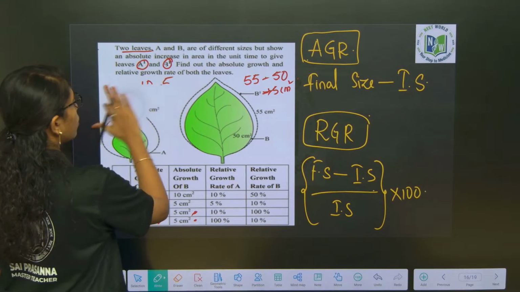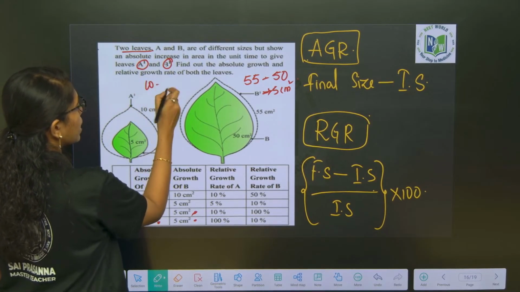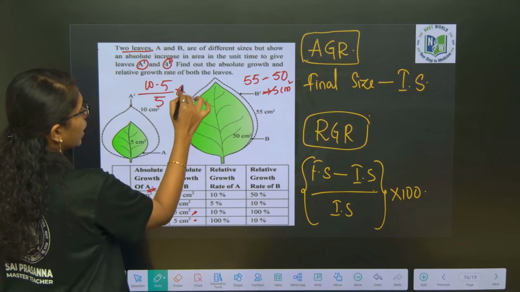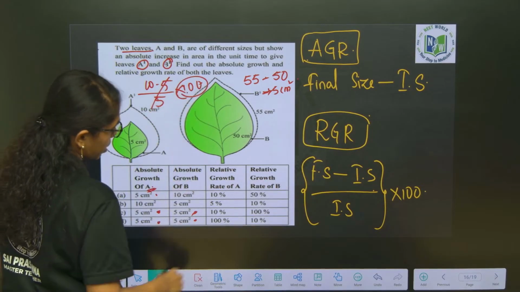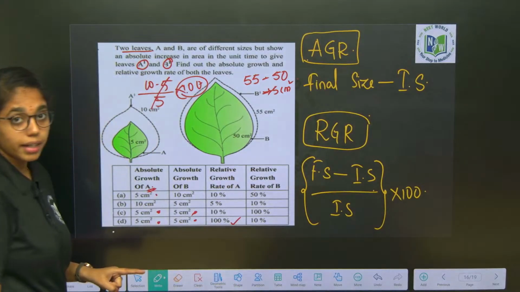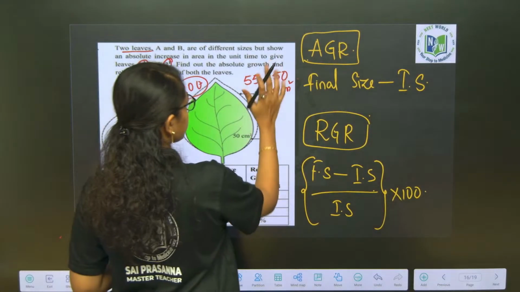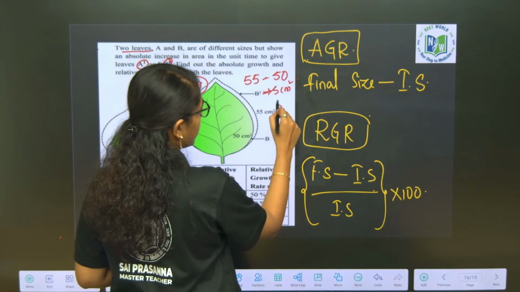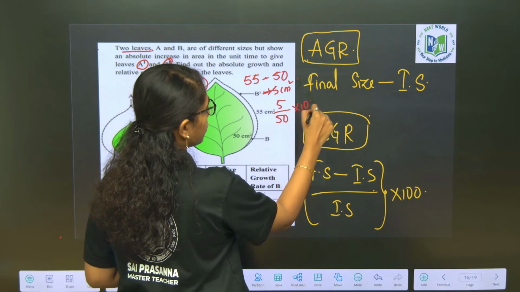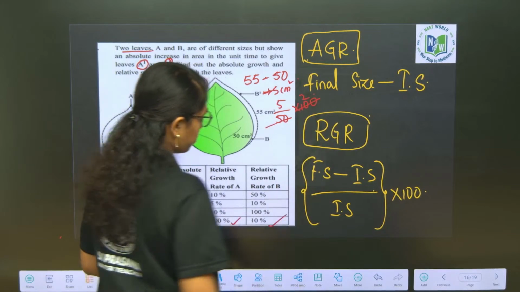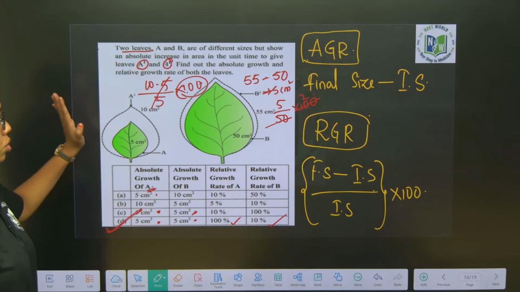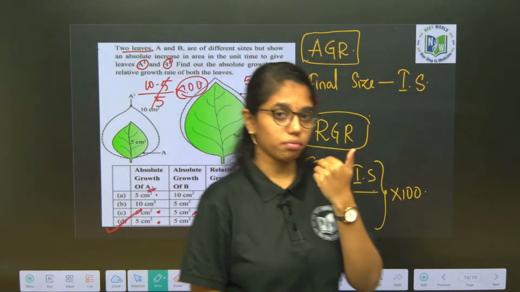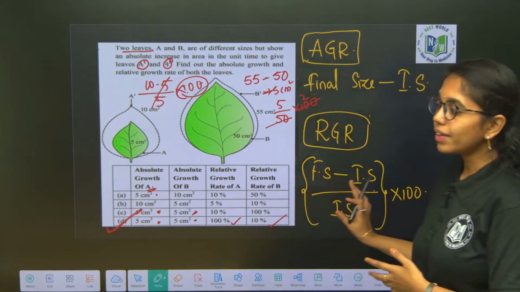Now comes the relative growth rate of A is asking. Relative growth rate of A, how you will calculate? Final size minus initial size, 10 minus 5 by 5 into 100. Okay. So, here 5 gets cancelled over here and it is 100% of the relative growth. And here if you see, final minus initial, that is 5 by 50 into 100 it will be. So, it will be 10%. So, it is option D. Option D will be the right answer over here. Clear, right, till here? So, absolute growth rate and relative growth rate are very much important concepts actually. Definitely we can expect a question from here.